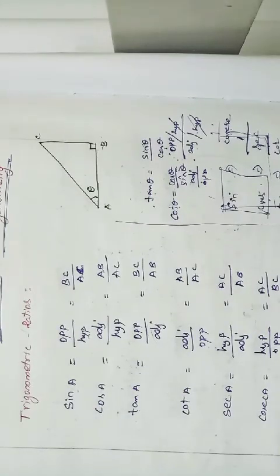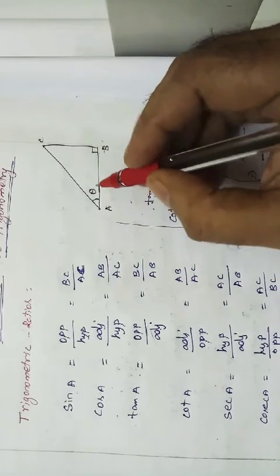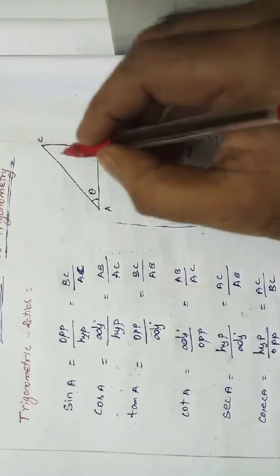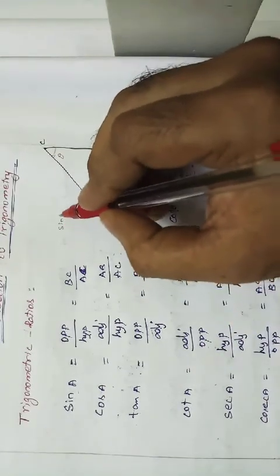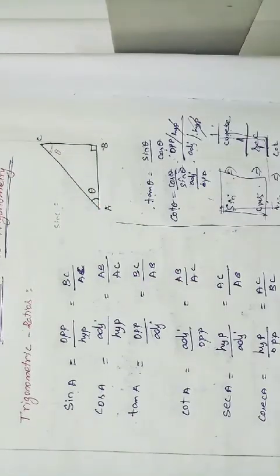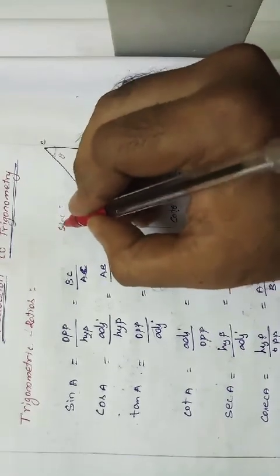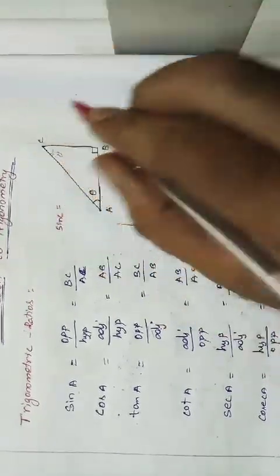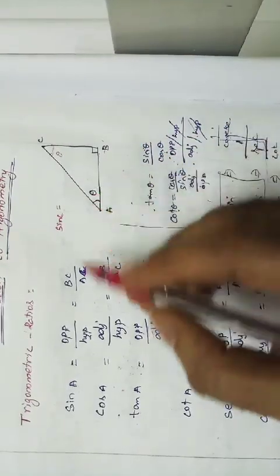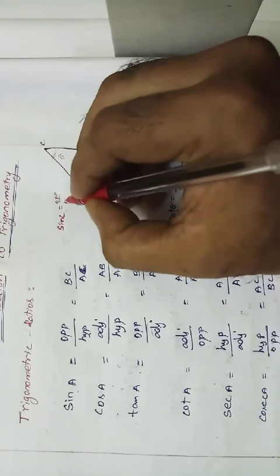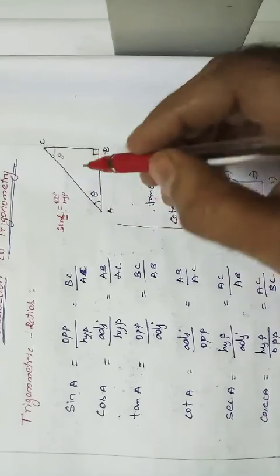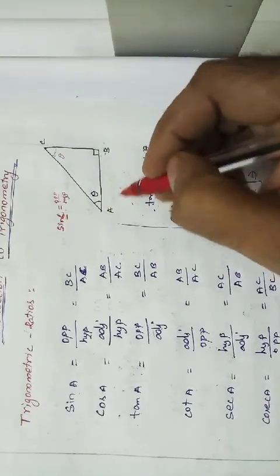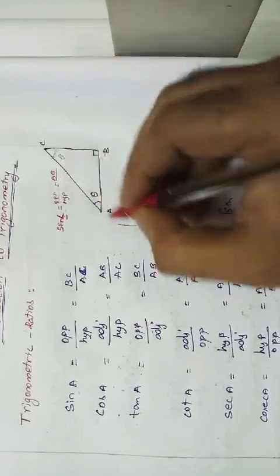I have to ask you one more thing, but don't write it in the classwork, it is only for your understanding. Suppose I take the acute angle as C. So sin C is equal to what? Sin means opposite side divided by hypotenuse. Here the acute angle is C, so for C, which side is the opposite side? AB, right? AB divided by AC.